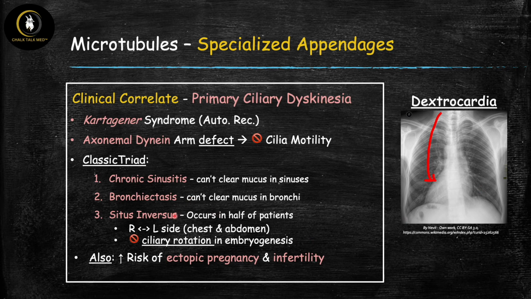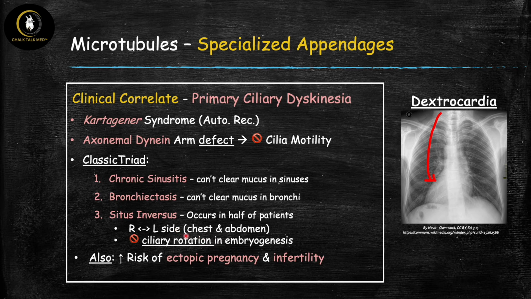Now, this situs inversus occurs in about 50% of the patients in Kartagener syndrome. And you may be wondering, why does this happen? What does this have to do with cilia? Well, as it turns out, a very important process in embryogenesis is this process known as ciliary rotation. So there's normal cilia function that's required for the organs to be able to rotate and end up in the correct position. So without this process, what happens is that these organs don't rotate and they end up in the quote unquote incorrect position.